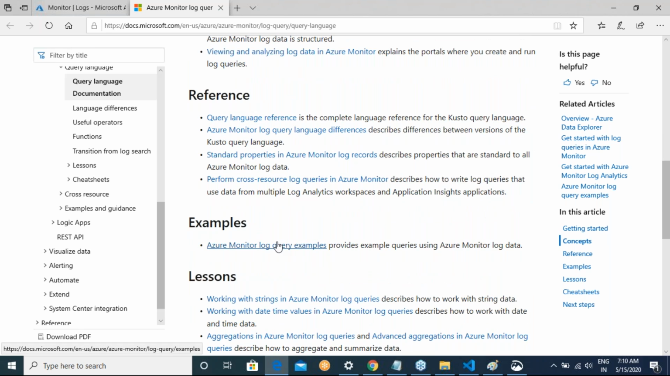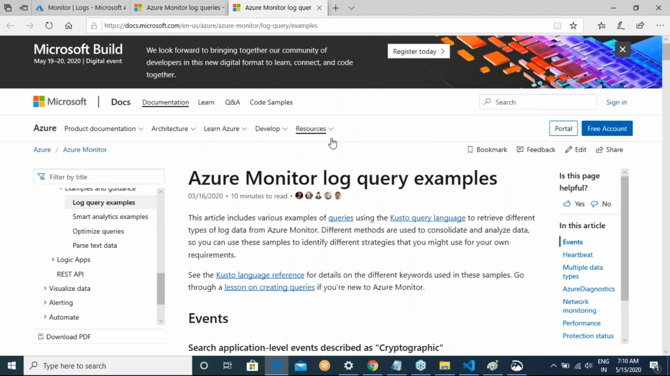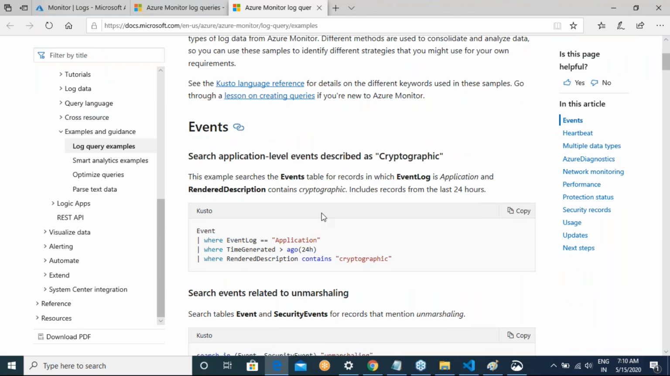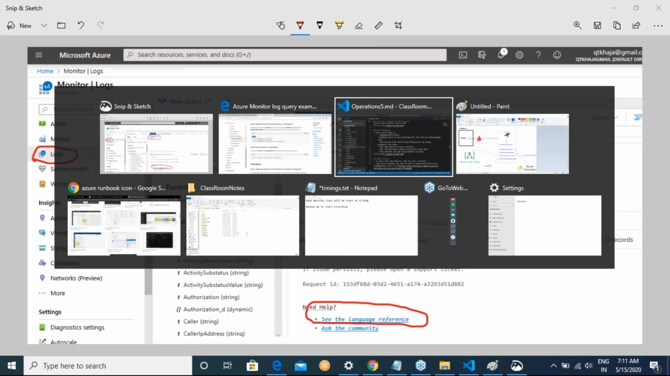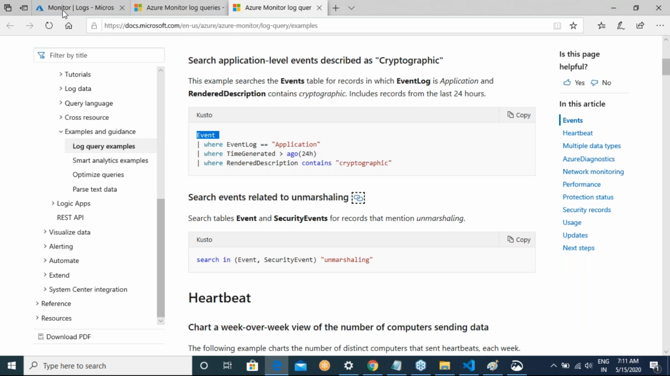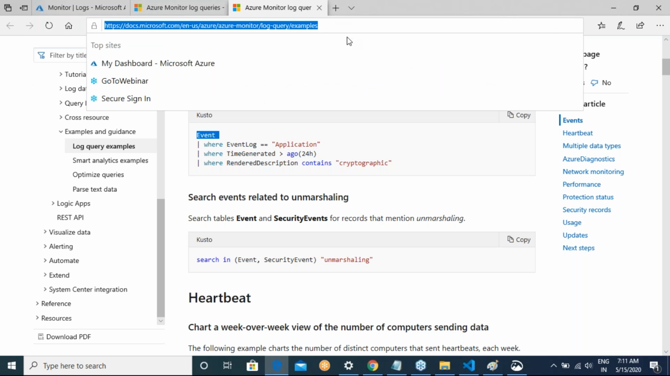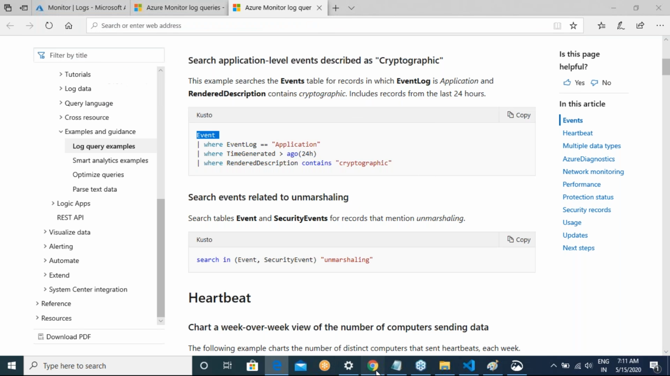Okay, so there are some examples. Let me go with examples. There is a lot of documentation which Azure tries to give you. So it tries to tell that there is a table called event, and in this event he is trying to basically write some application. Okay, so let me try to do the same thing. Let me go with Azure, go over here, and let me open this in a different browser so that it will be easy for me.